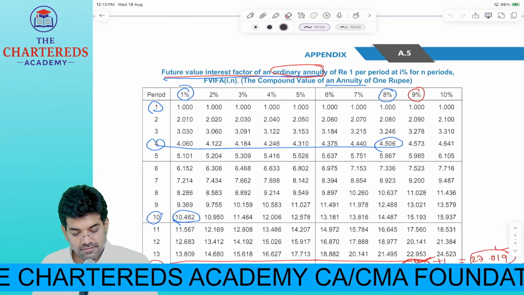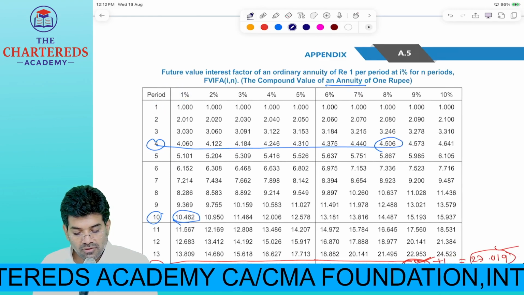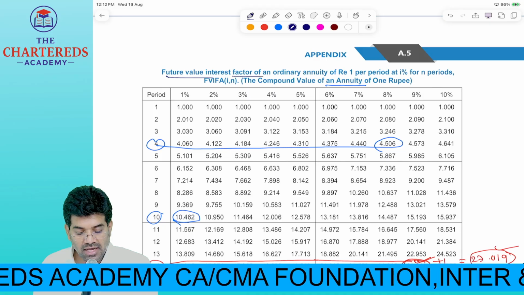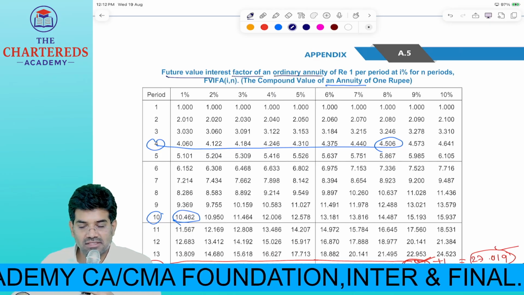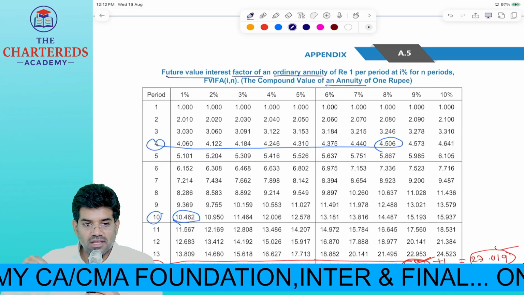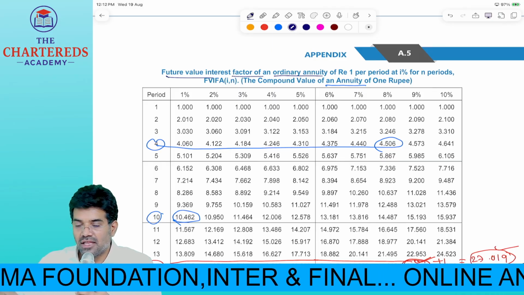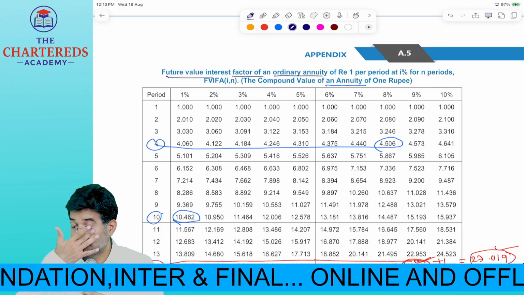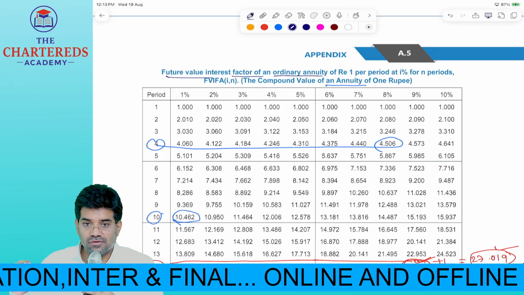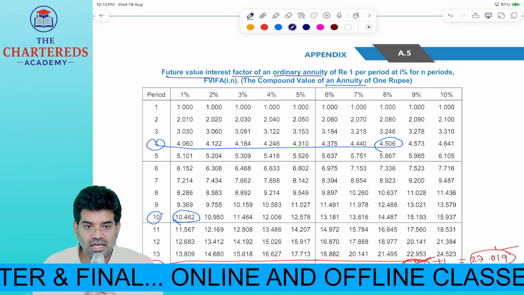చూడండి ఇక్కడ పేరేముంది దీనికి? వాట్ ఈస్ ద నేమ్ ఆఫ్ దిస్ టేబుల్? Future value interest factor of an ordinary annuity. Ordinary means what I told you, end of the year. If nothing is given in the question, always we assume that cash flows occur at the end of the period only, and that means always we assume it is ordinary only. In general, cash flows will occur at the end of the period only assumption.